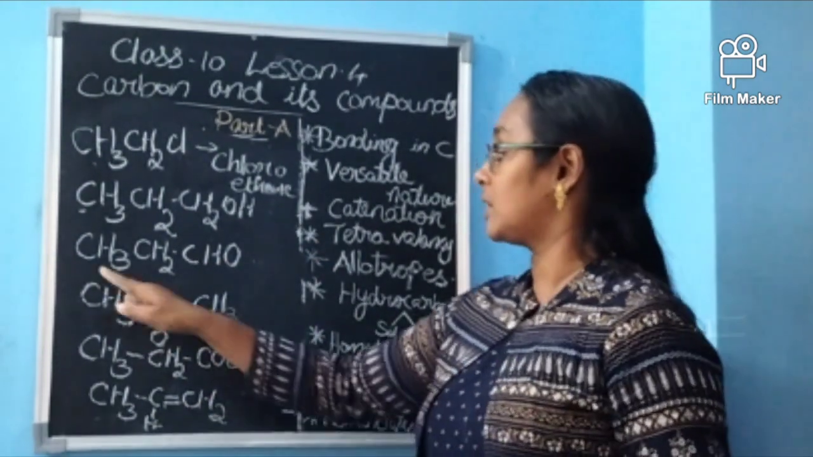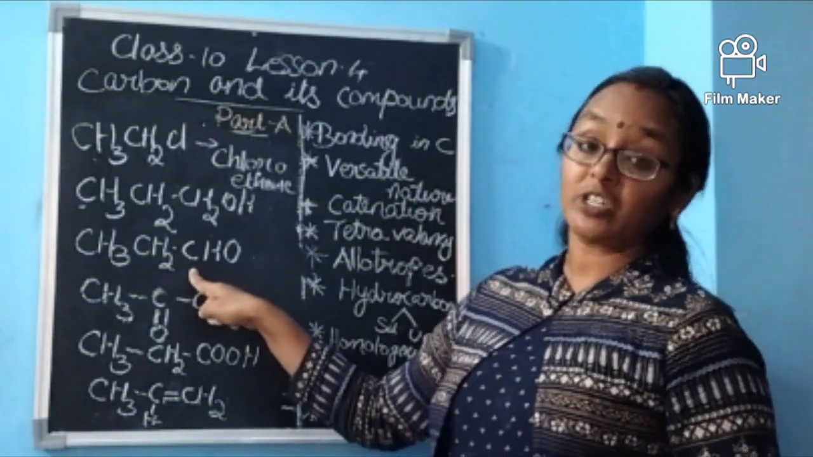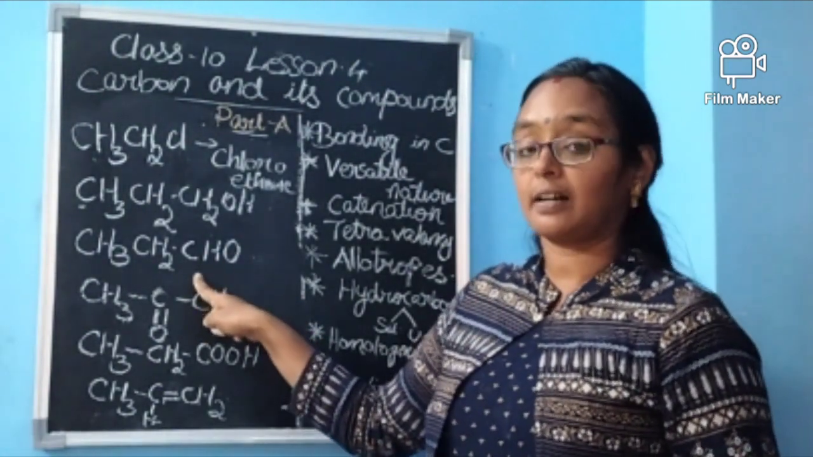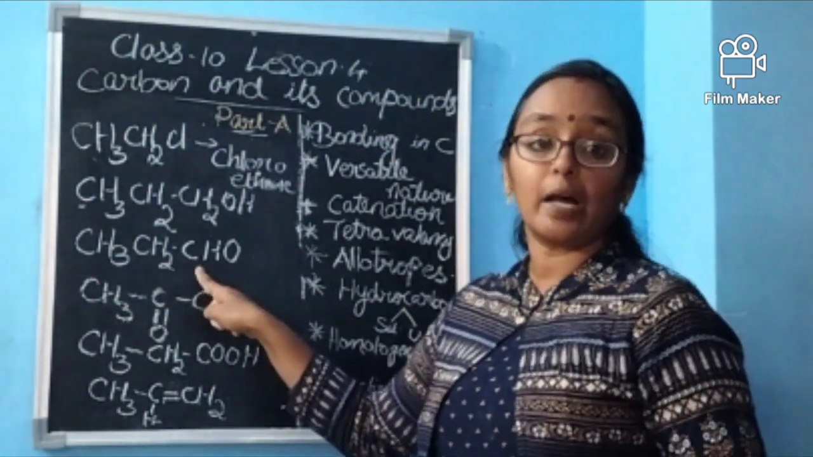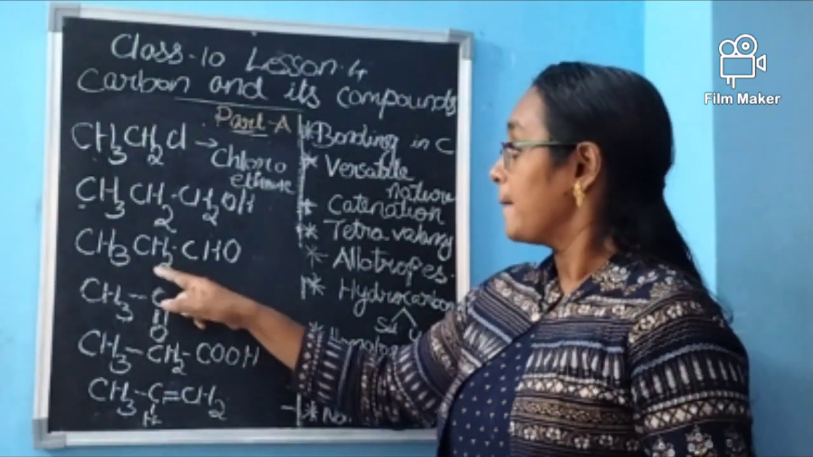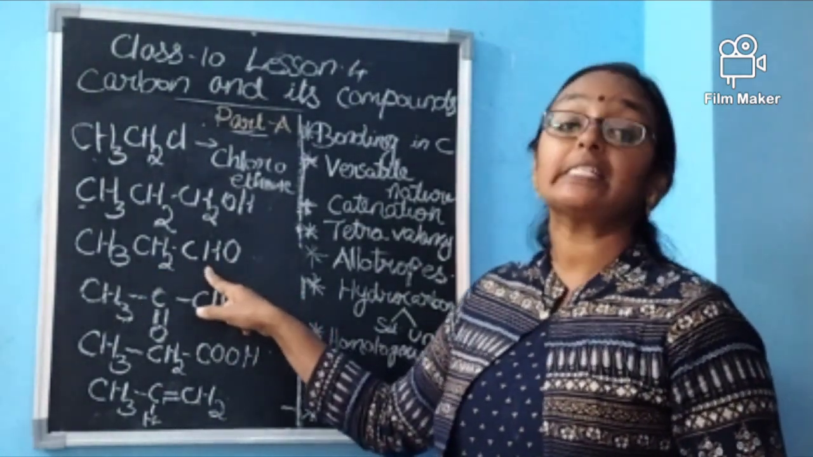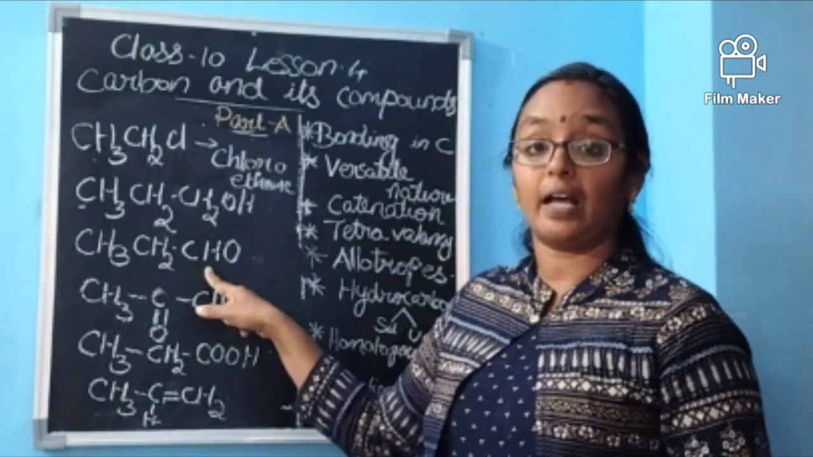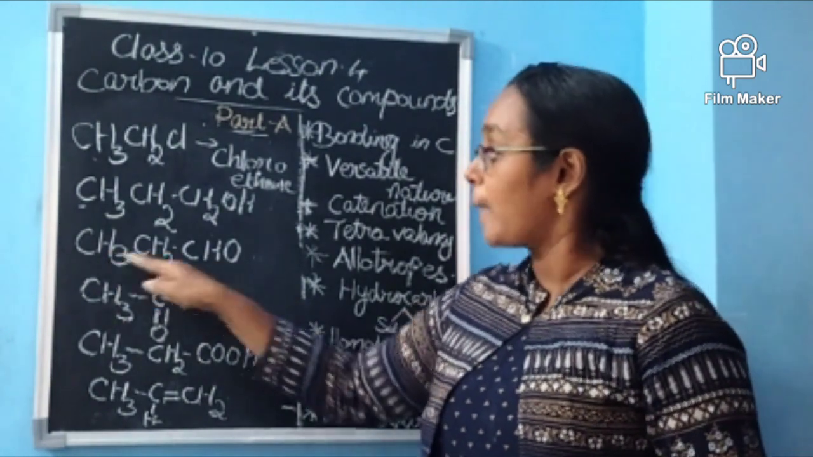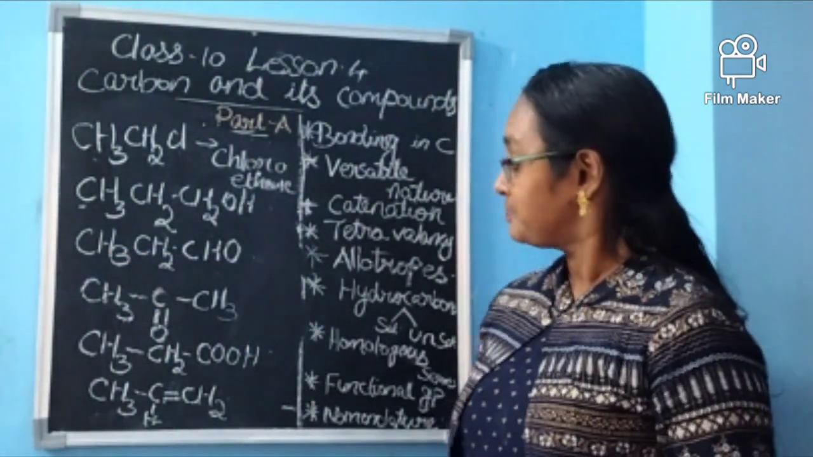Then the third one is CH3 CH2 CHO. How many carbon atoms are there? 1, 2, 3. This carbon atom also you have to consider. Even though it belongs to the functional group, you have to count it as a carbon atom present. So 1, 2, 3 carbon atoms, so again propan. CHO means it is an aldehyde, and aldehyde names end with al. So what is it called? Propanal.